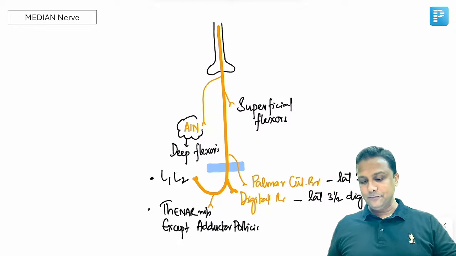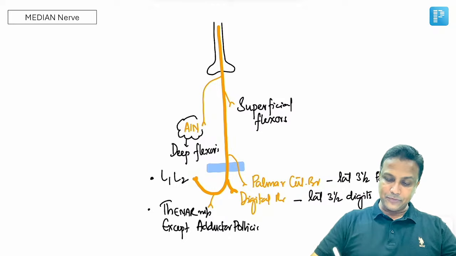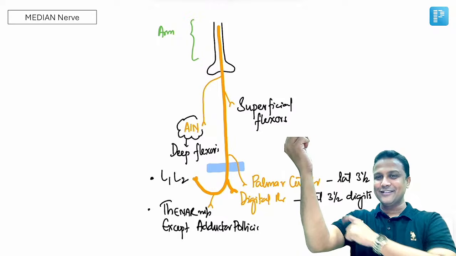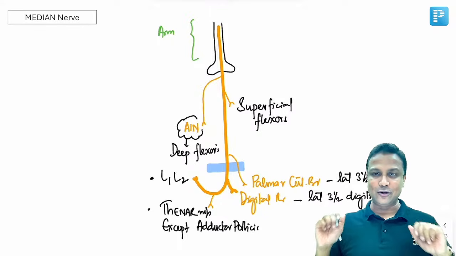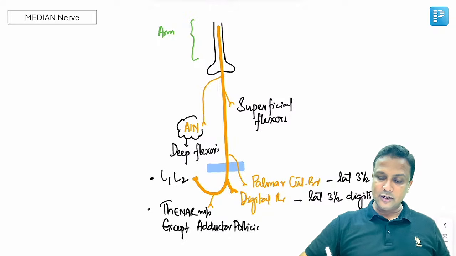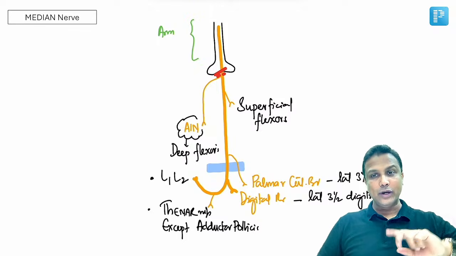Moving on to the next one, sir, the median nerve. Now the median nerve is going to pass from the arm. Now will it supply any muscle in the arm here? Absolutely no. Try to recall my golden rule. Musculocutaneous and radial. Median nerve is not supplying any muscle here. Then how is it going to enter into the forearm? Again, the same thing. It is going to enter into the forearm by passing between the two heads of a muscle.